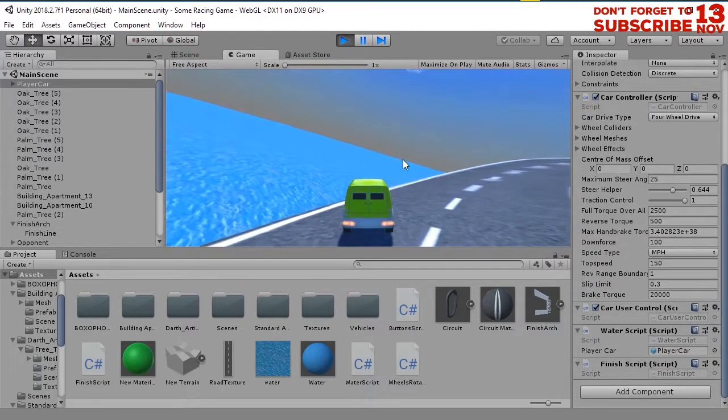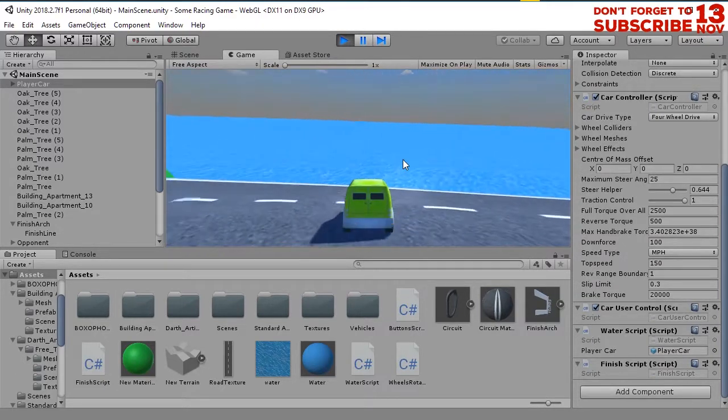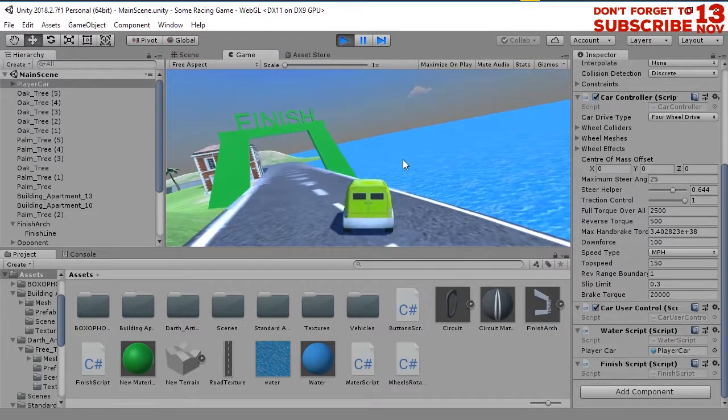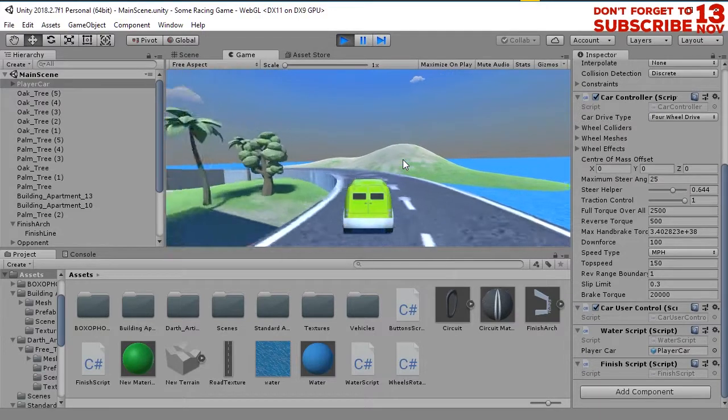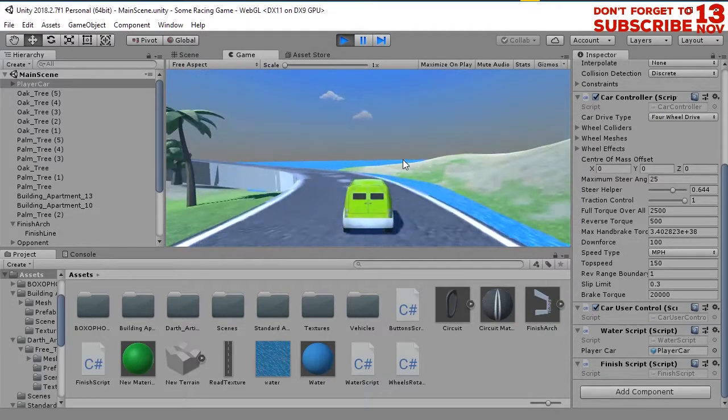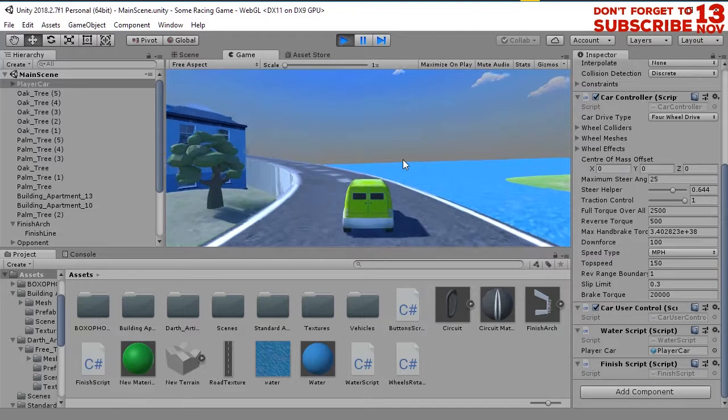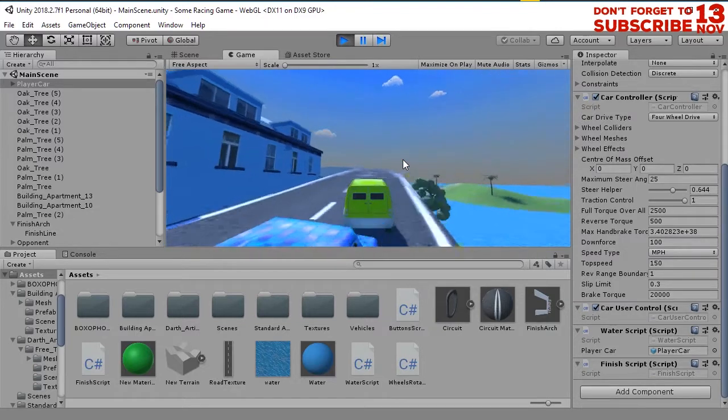So we are not finished. The game is not ended because we didn't reach the checkpoint. We need to reach the checkpoint first, then we can reach the finish line.